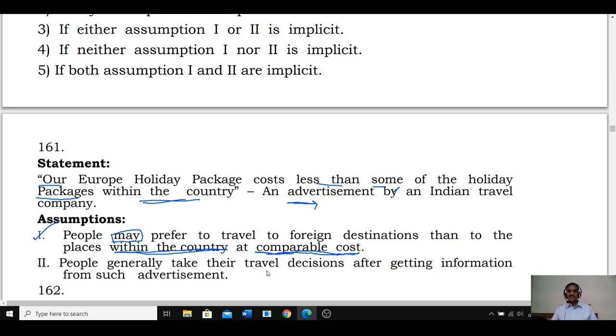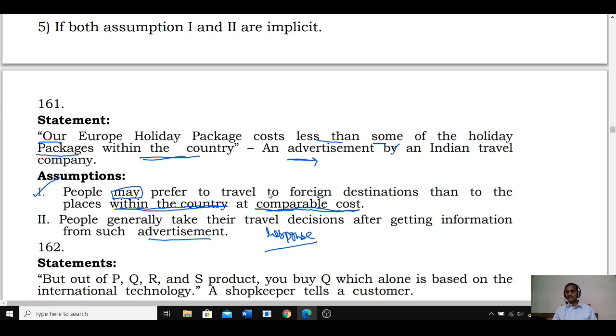Then people generally take their travel decisions after getting information from such advertisement, and that means a response. And before giving this advertisement, the person who has given this advertisement assumes that there will be a greater response to his advertisement.